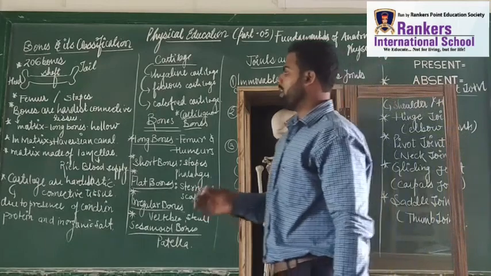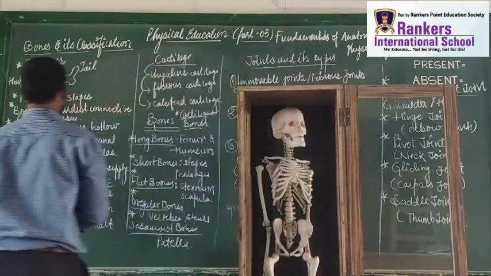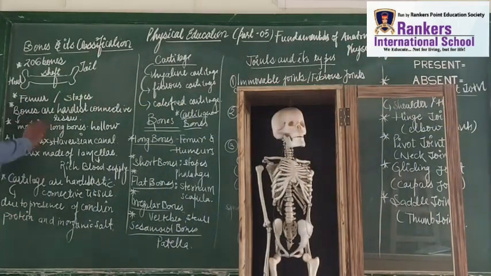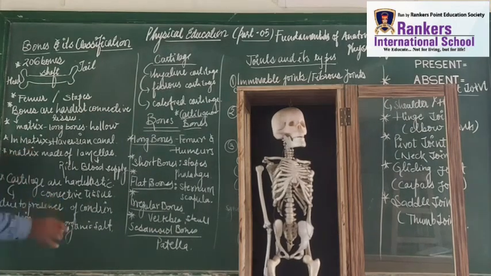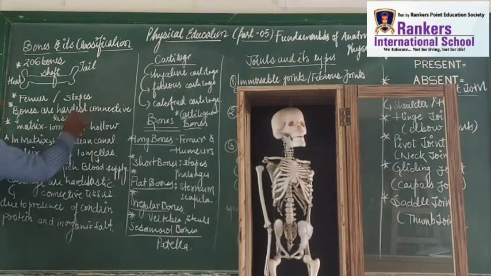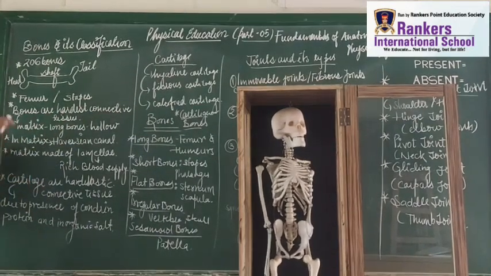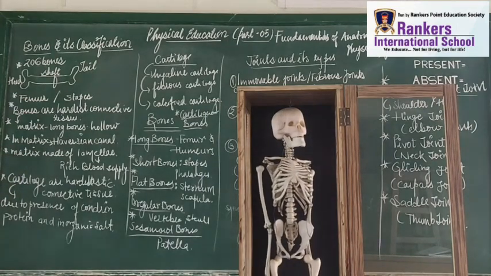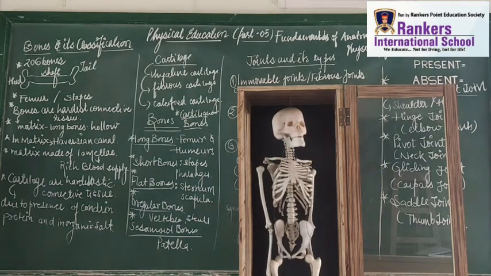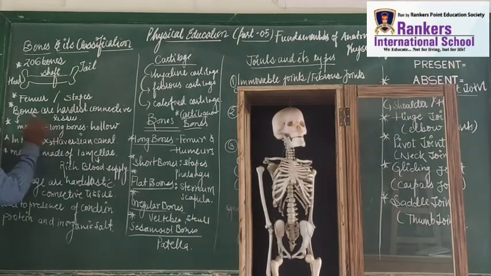So students, when we discuss bones and their classification, what we need to keep in mind is that bones are the hardest connective tissue. That is the very first thing. The second thing that we need to know is that these bones consist of matrix. Our bones will have matrix.